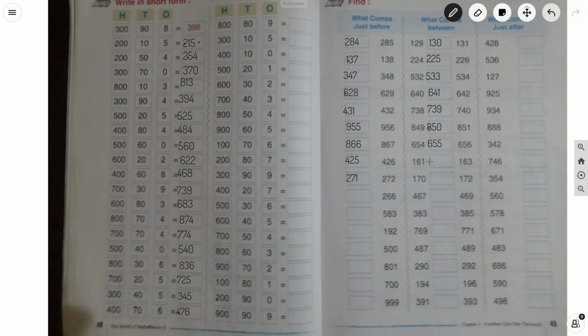Between 161 and 163, which number comes? 162. 170 and 172, it is 171.